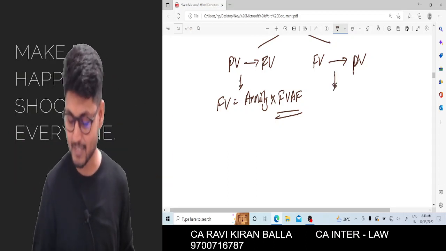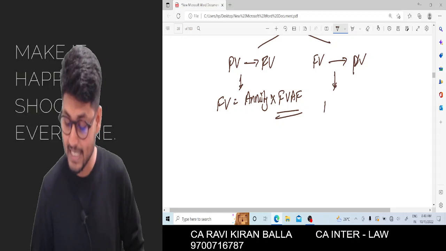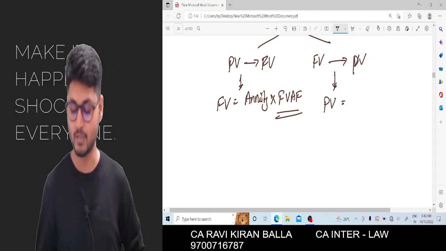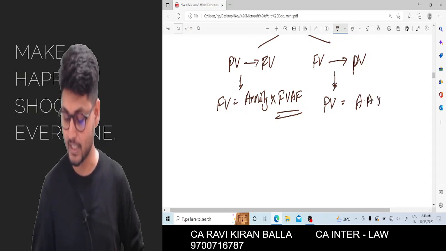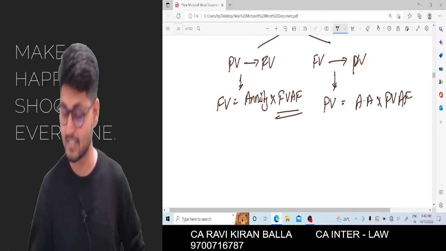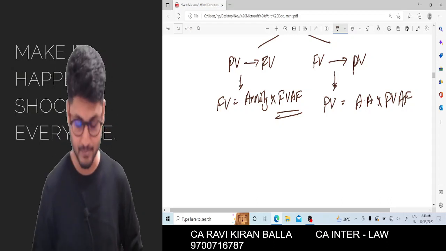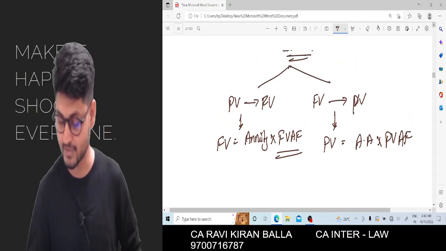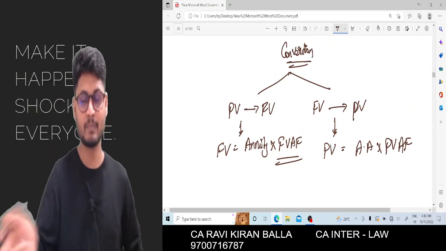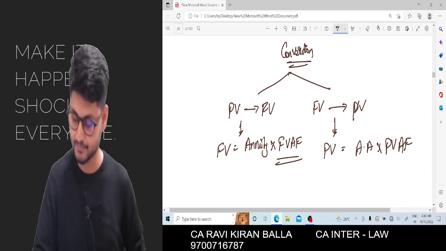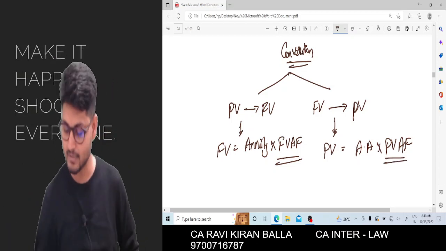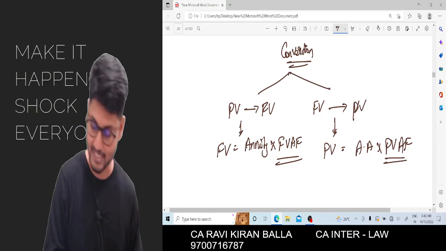Now come to the second aspect, where I need to calculate present value, which is equal to annuity amount into present value annuity factor. How did I calculate present value annuity factor, sir? It is so simple, 3.790. Just now I calculated 1 divided by 1.1 to the power of 5 years, then it will be giving you 3.790.